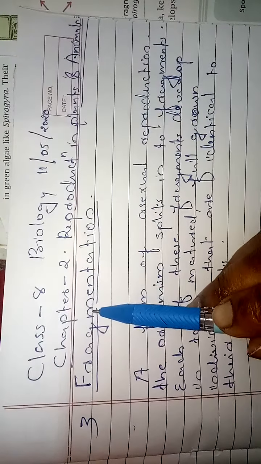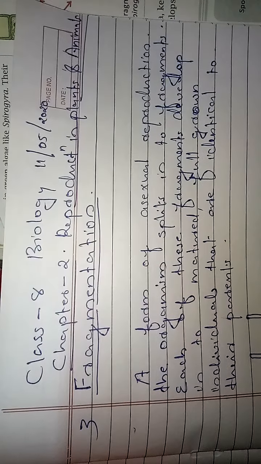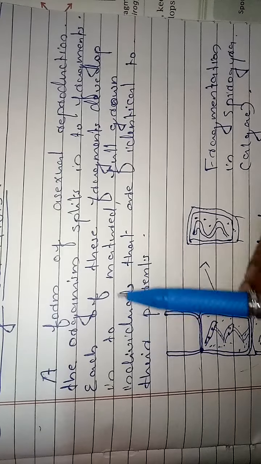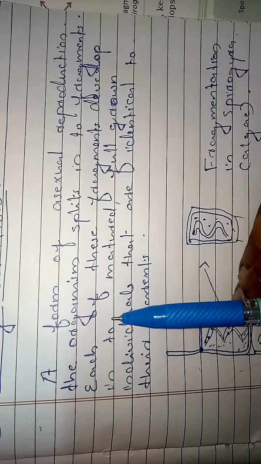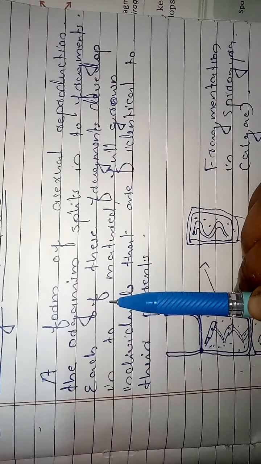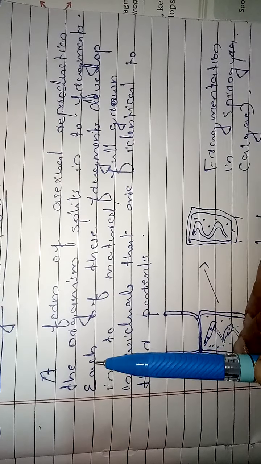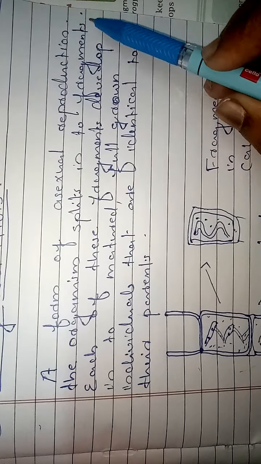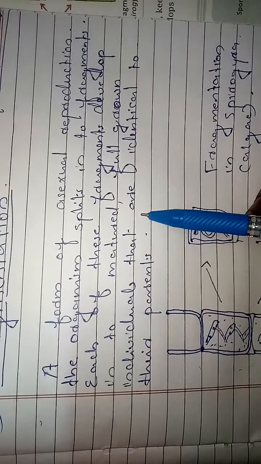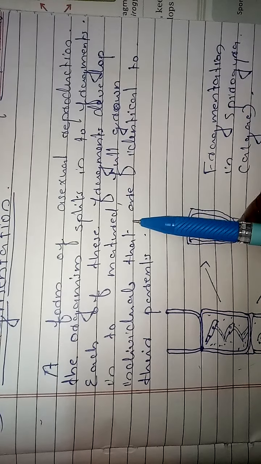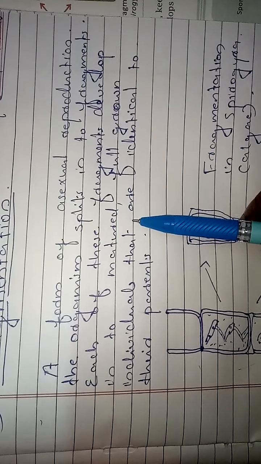What do you mean by fragment? Fragment means pieces. Okay, pieces. So in fragmentation, what is going to happen? The organism is going to split into fragments, and each fragment is going to grow into a new individual. So fragmentation is a type of asexual reproduction in which the organism splits into fragments, and each of these fragments develops into a matured, full grown individual. And it will be identical to its parent also. That type of asexual reproduction is known as what?